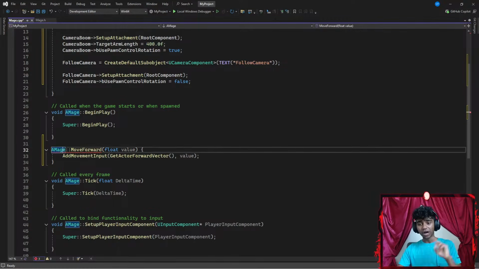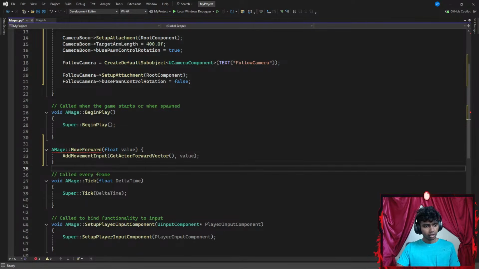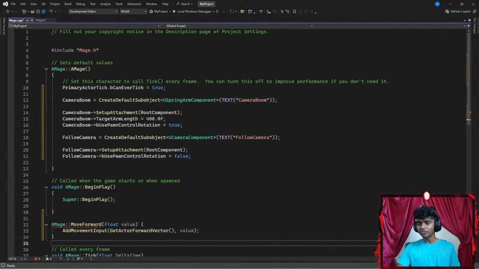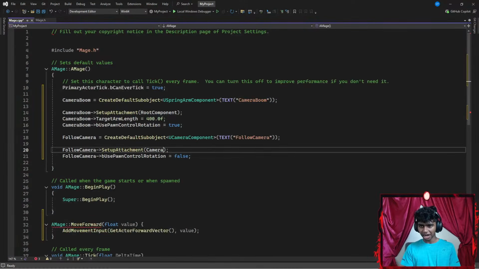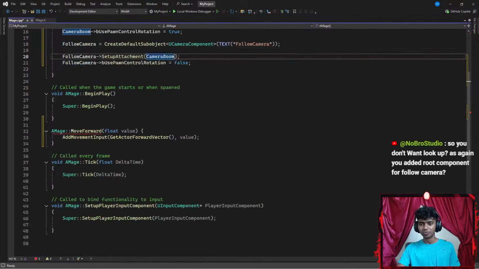Now, here's the thing. Why do I see a red line here? Is it just my editor? Okay, I forgot this part, guys. This is going to be camera boom. I actually had in mind that I have to change my setup attachment to camera boom, but for some reason I set it to root component. I think my muscle memory took over, guys.